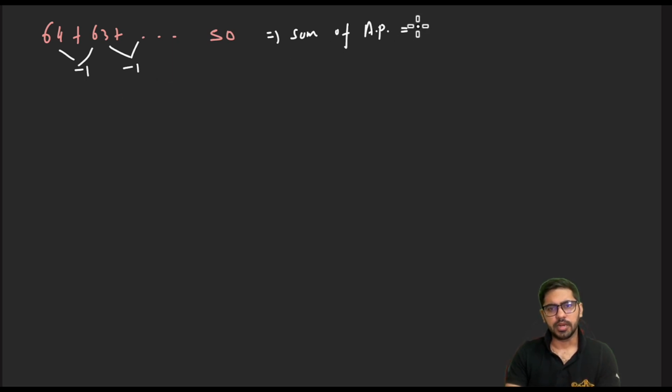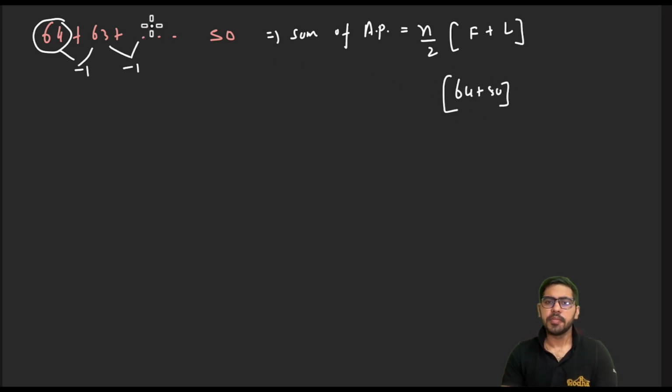Sum of an AP is nothing but n by 2, and I don't need the common difference here. We can use the formula with first term plus last term. So n by 2 into first term plus last term. Here, the first term is 64, and the last term is 50, isn't it? And the number of terms?